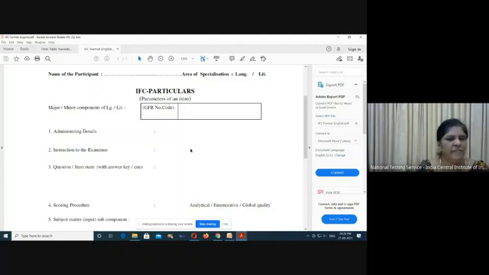Administering details means, if it is an oral test or some other practical test, they have to give what kind of instruments they have to use in the lab. And if it is an online, computer-based test, all the students should have a computer, and they have to give such details.